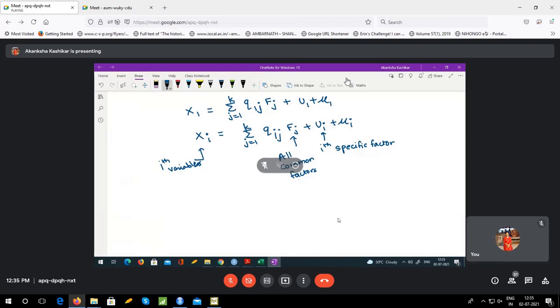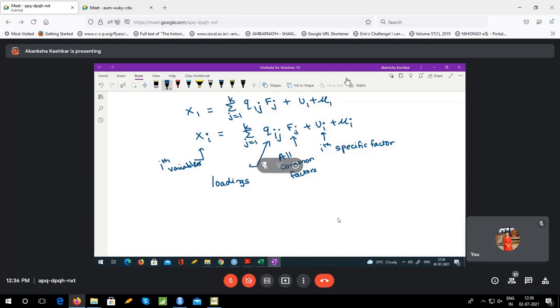Okay. Now, this should give you a clear idea of how the factor analysis model works mathematically. This should also tell you why we call these loadings. I told you that we would call the Q matrix the loading matrix, and these individual entries are called loadings. Why? Because now Qij tells me what is the role, or how much, not what exactly, but how much is the role of Fj in Xi.